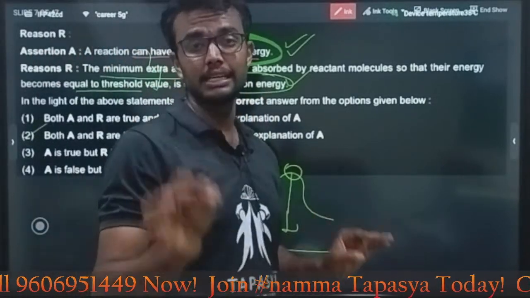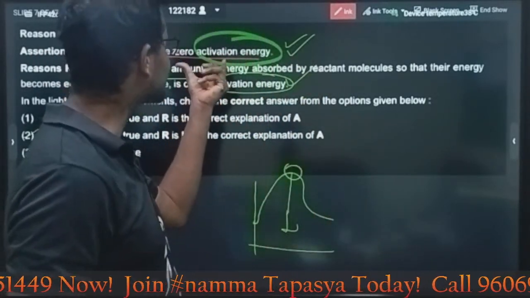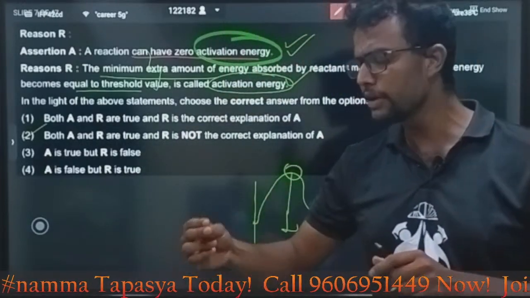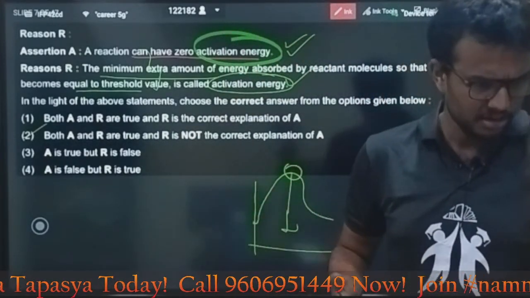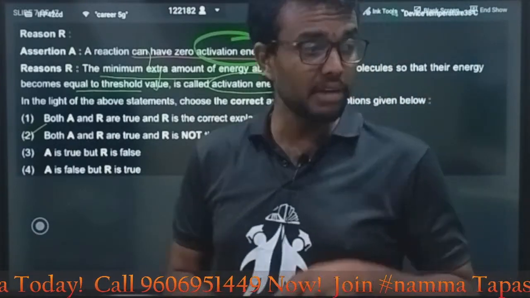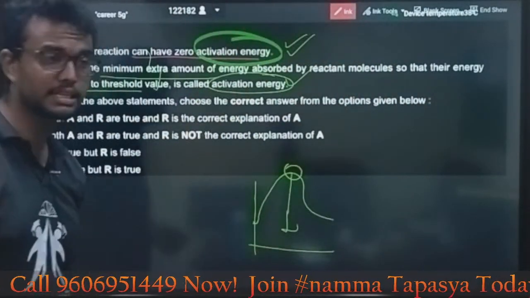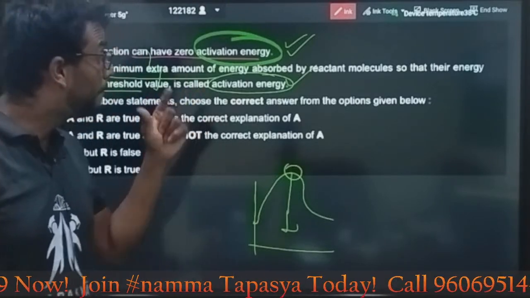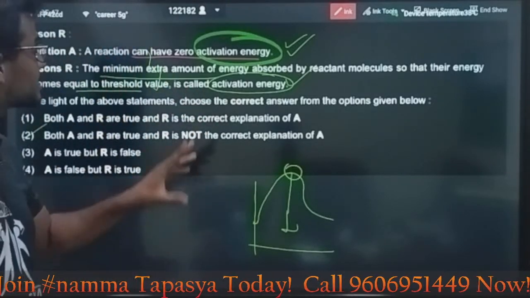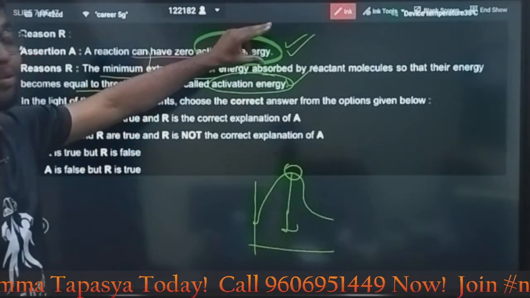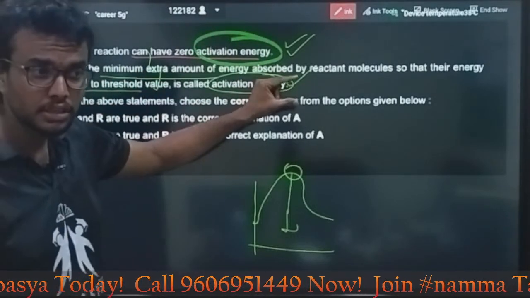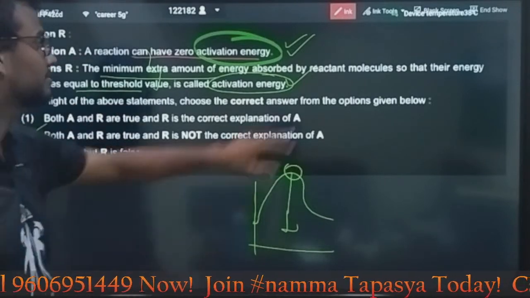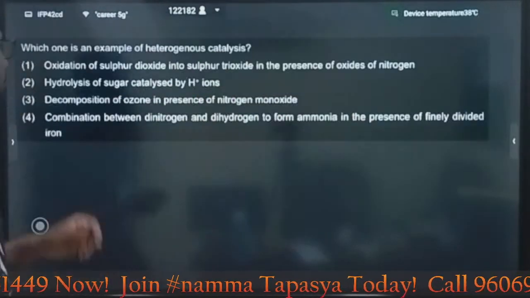Obviously, a reaction can have zero activation energy, meaning it will proceed within an instant, within a second. For those with activation energy zero, reactants turn into product within a second. But in the case of activation energy, the definition is there, both are the same, but is the reason related? No, the reason is not related, my dear bachcho. That's why the answer is option B.